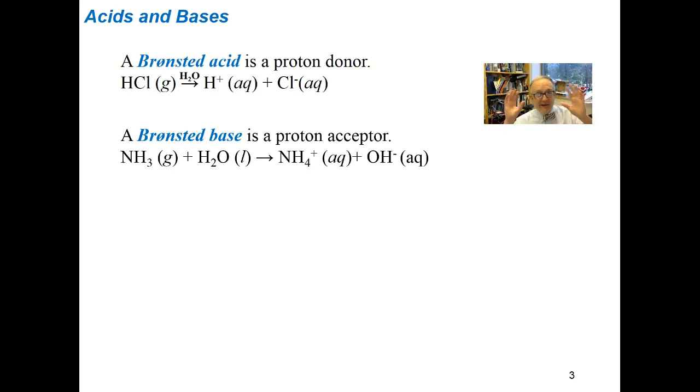And so, yes, by Arrhenius, it produces OH minus, but now what it has done is that ammonia has accepted a proton from the water to make ammonium. And so that is another way of seeing how that compound acts as a base, even though looking at its formula, you might not guess that ahead of time.